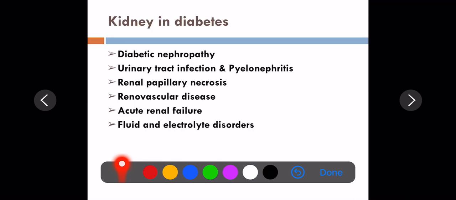Coming to diabetic nephropathy, the kidney in diabetes will lead to diabetic nephropathy. These are the renal changes. It can present as the usual urinary tract infection and pyelonephritis. Then you have renal papillary necrosis, where the medulla, the tip of the papillae, gets necrosed. Then renal vascular disease, acute renal failure, and fluid and electrolyte disorders. Of these, renal vascular disease, otherwise the diabetic nephropathy, we will go into in a little more detail.